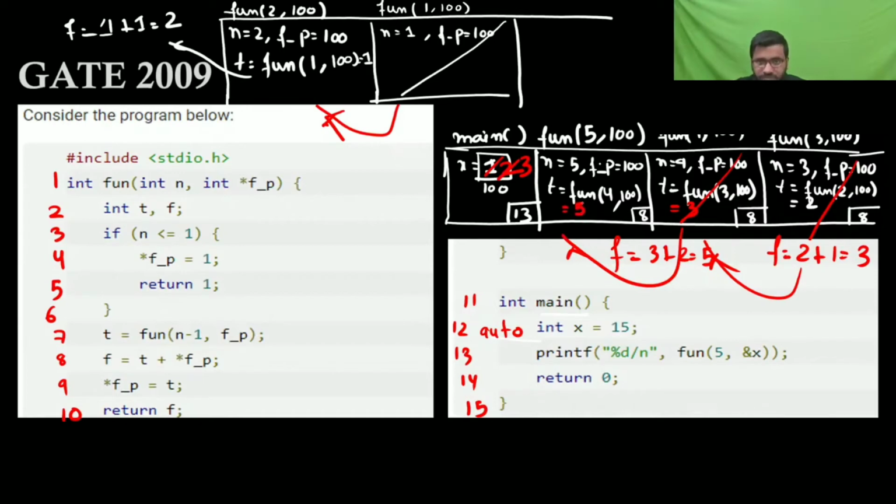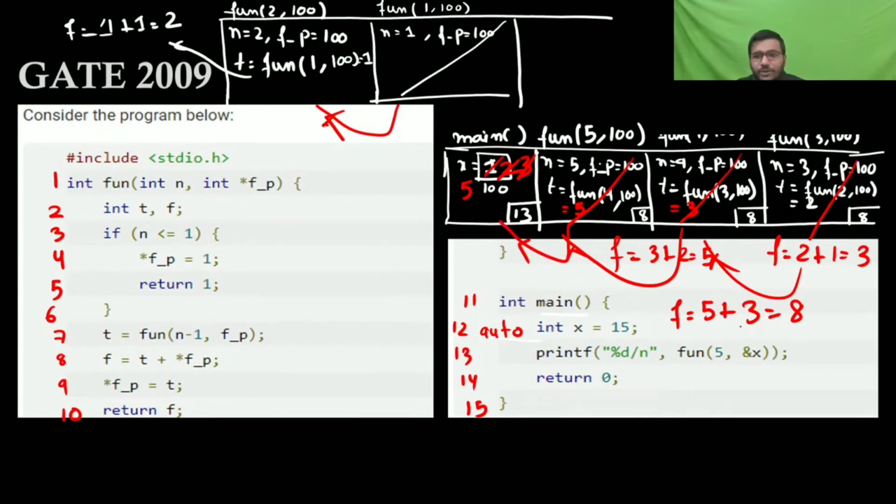Okay, because this function has called this. Now f is equal to t plus, t is your 5, 5 plus the value at that address, which is your 3. The value at 100 is your 3, that is 8. So now after this f is your 8, and the value at that is going to t. t is your 5, so the value at 100 is now 5, and it will return f.